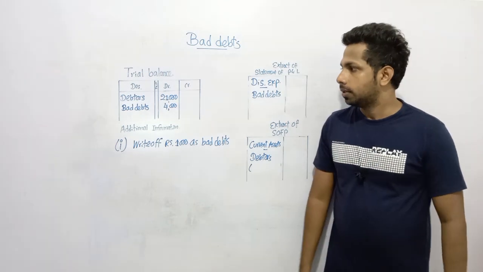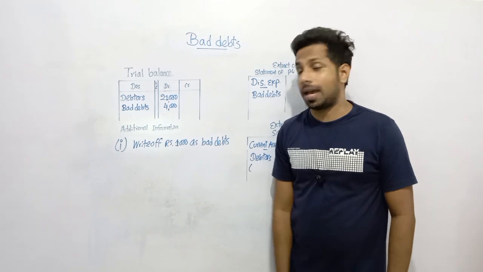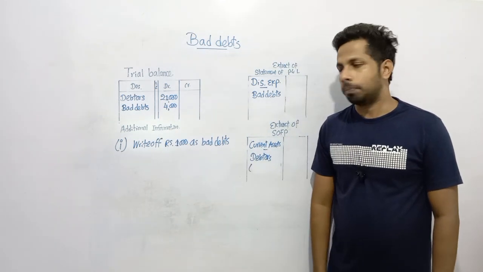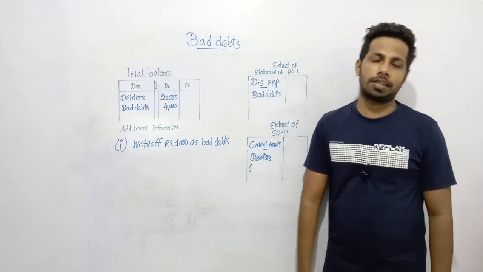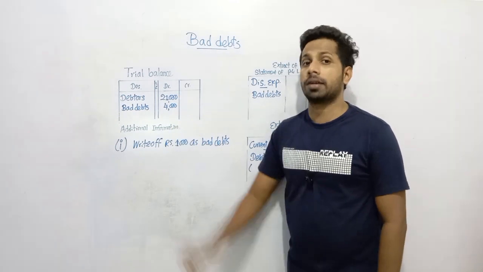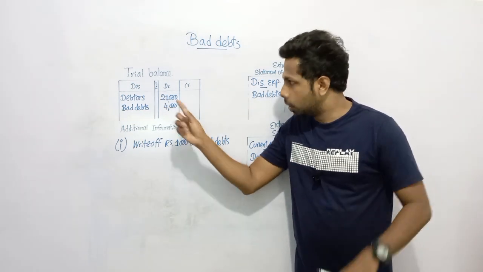So dear children, if you can see whatever amount as bad debts in the trial balance, that means this amount is already recognized as bad debts after deducting from debtors. This 4,000 has already been deducted from debtors and recognized as bad debts, not at the end of the period, during the period.